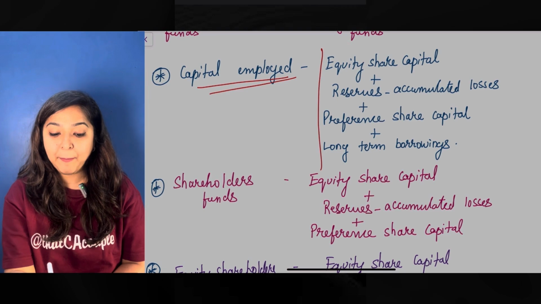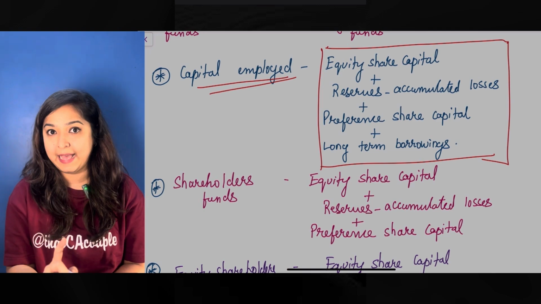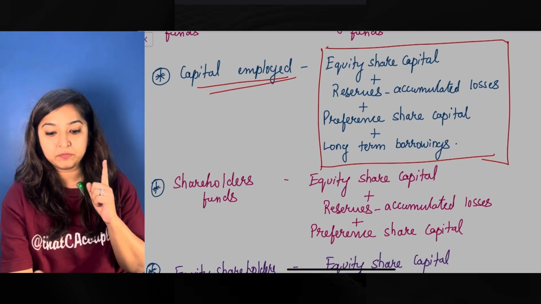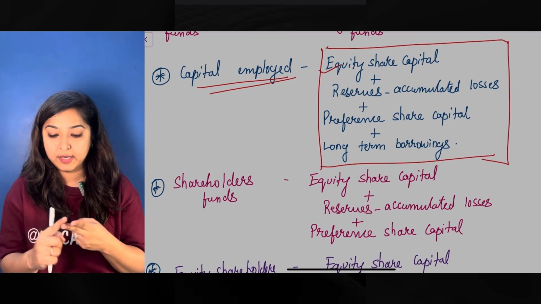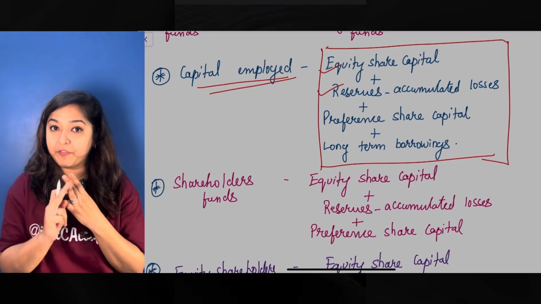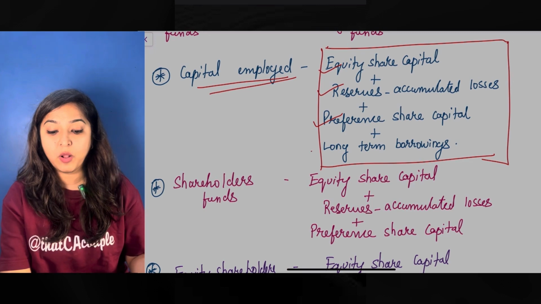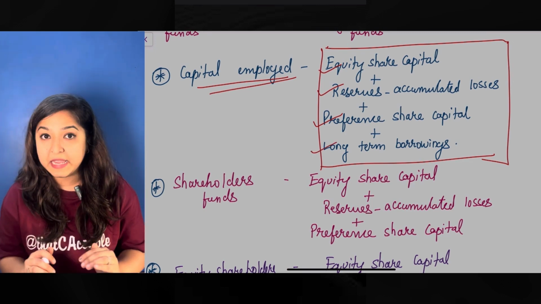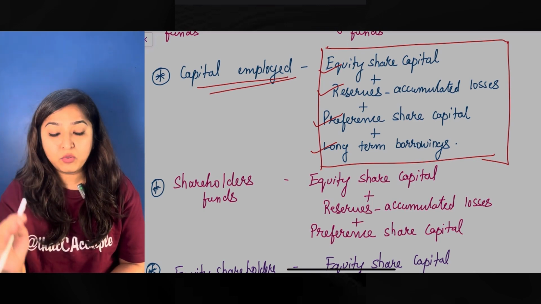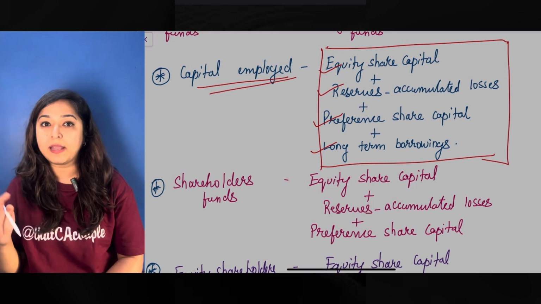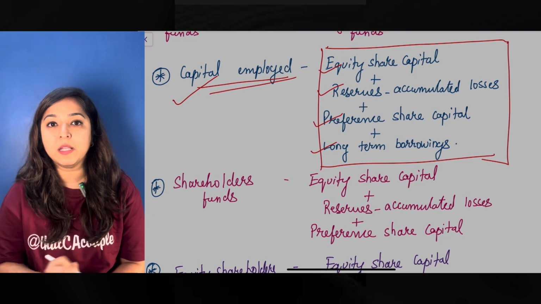Capital employed is the total of all the funds that my business has. It could be in terms of equity, that's right. It could be in terms of reserves less accumulated losses, that is net reserves. It could be in the form of preference capital, and it could be in the form of long-term borrowings. These are all the types of funds that a business has received, which the business is obviously going to use. So we have two types of shareholders here and one type of long-term borrowing. The total of this will be called capital employed.